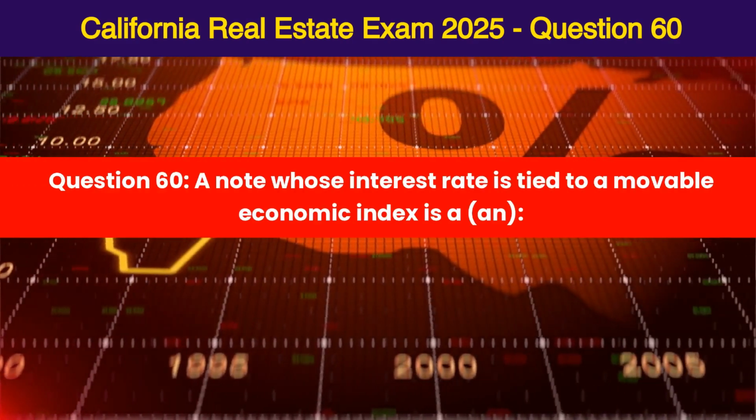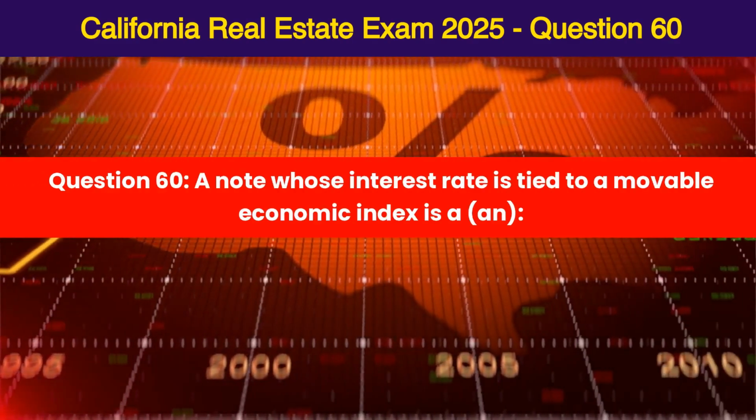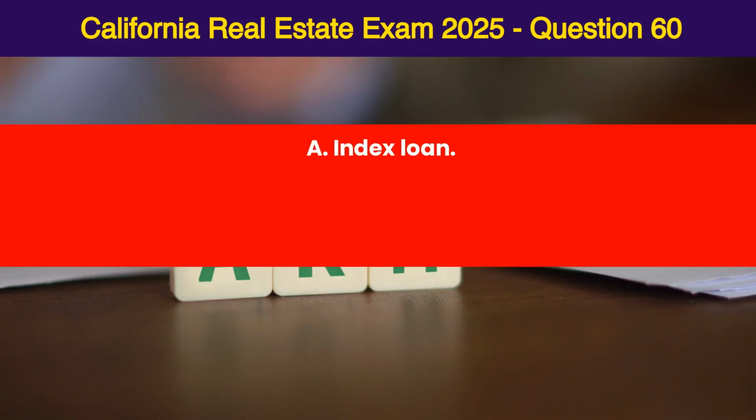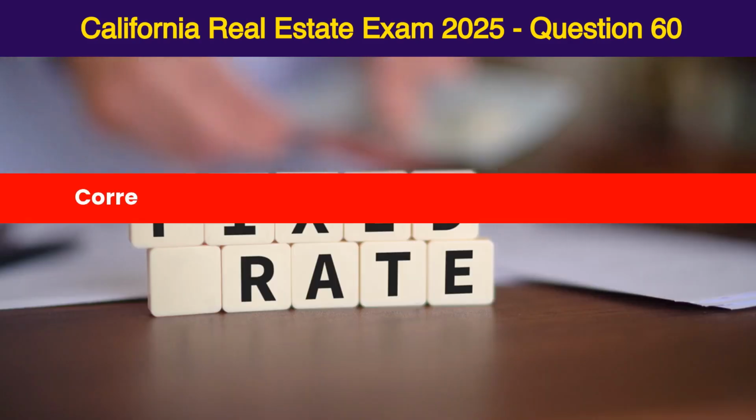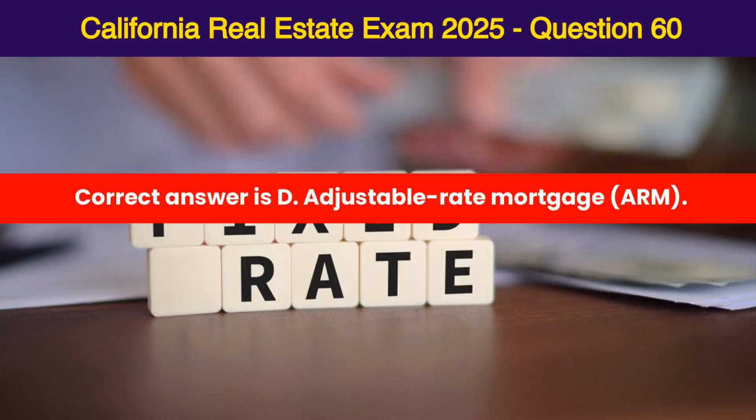A note whose interest rate is tied to a movable economic index is: A. Index loan, B. Inflated note, C. Running note, D. Adjustable rate mortgage, ARM. Correct answer is D. Adjustable rate mortgage, ARM.